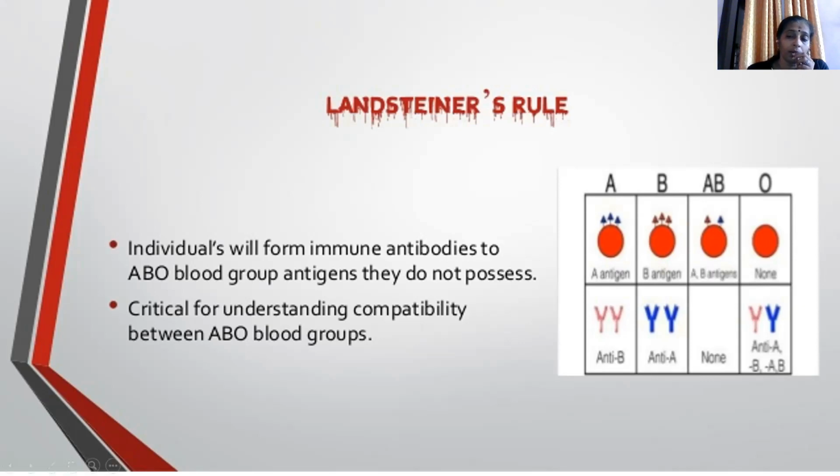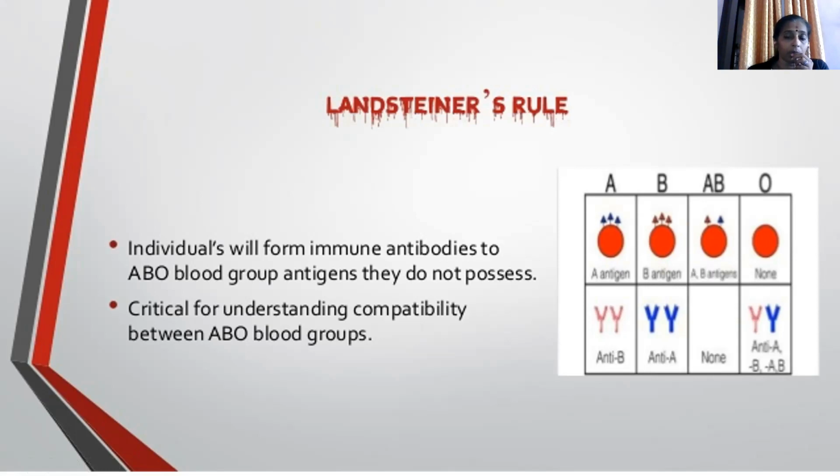If we look at the A blood group, it has the A antigen. B blood group has the B antigen, AB has both A and B antigens, and O doesn't have any antigens. Against the A antigen, there will be an anti-B antibody.